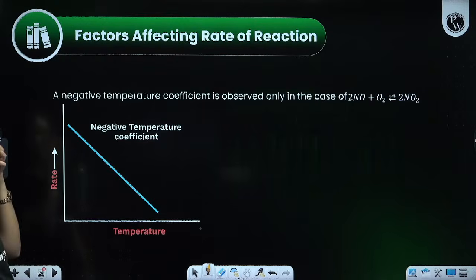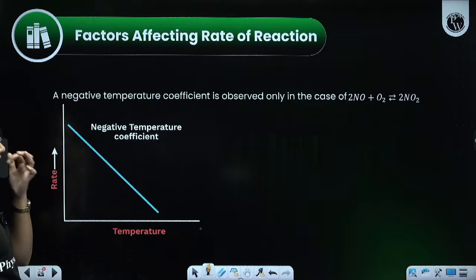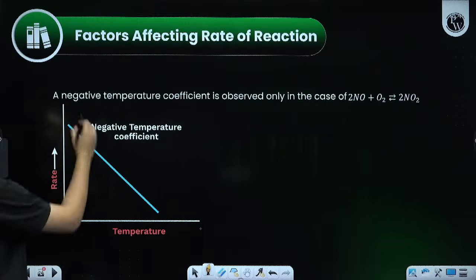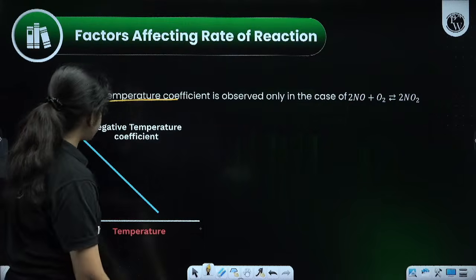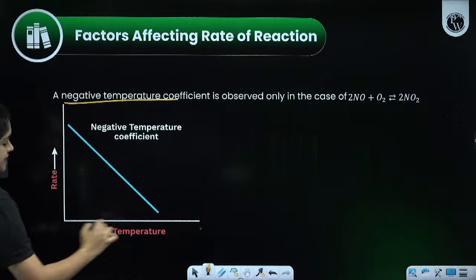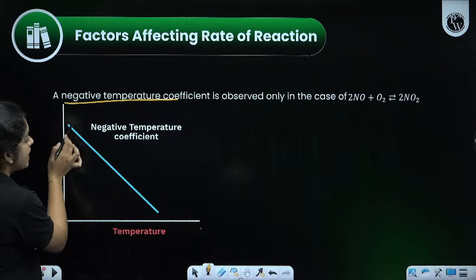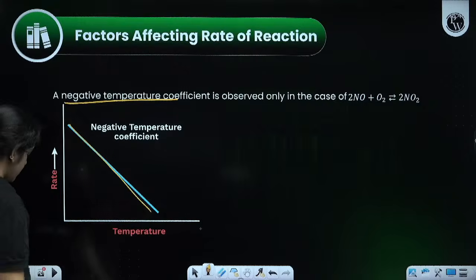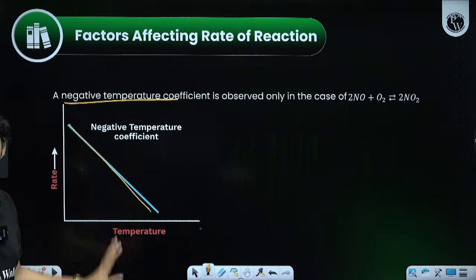So next one is a negative temperature coefficient. It is observed in the case of 2NO plus O2 gives 2NO2. For this reaction, we have a negative temperature coefficient, and the graph is given with the x-axis as temperature and the y-axis as rate. The graph will be like this. Okay. So this will be asked for 1 mark.